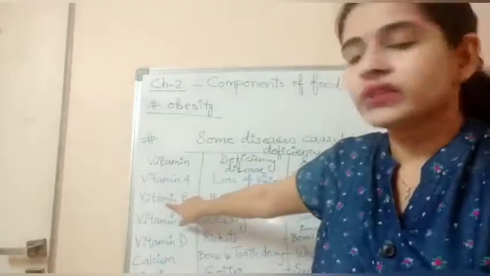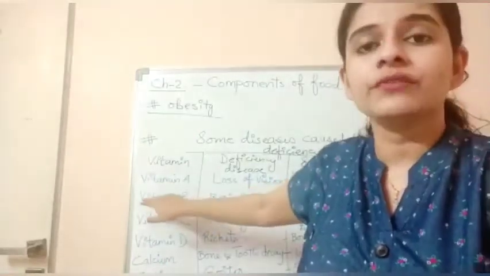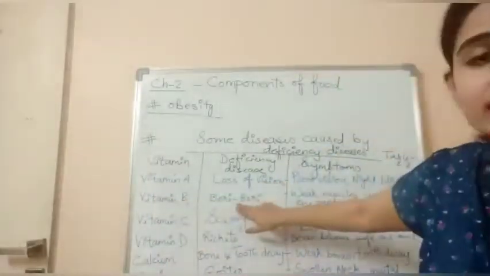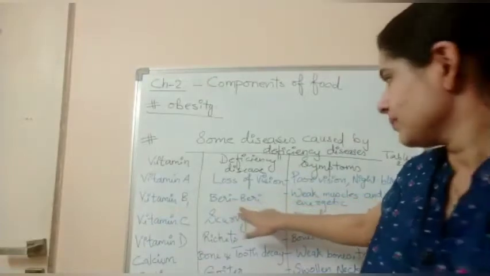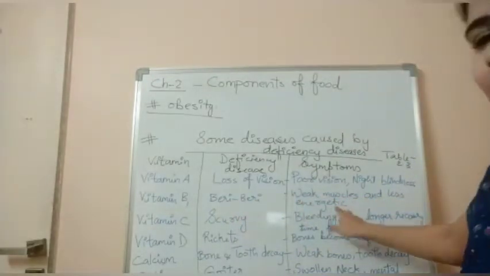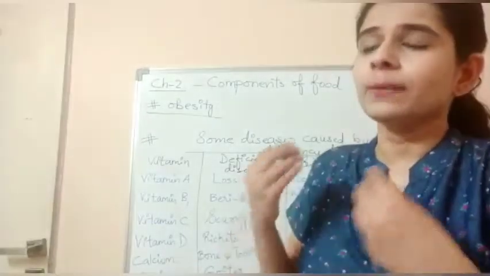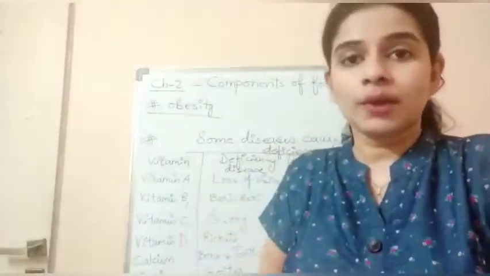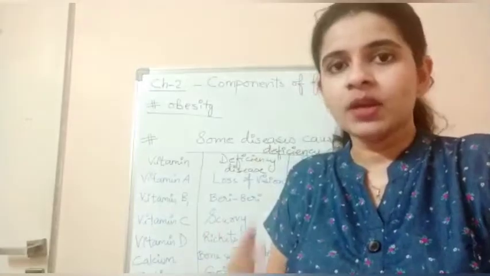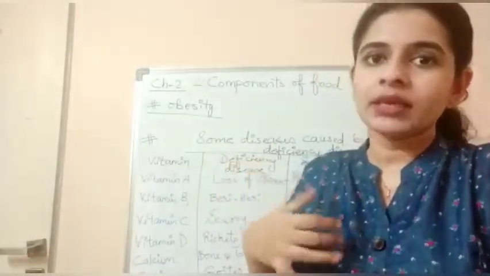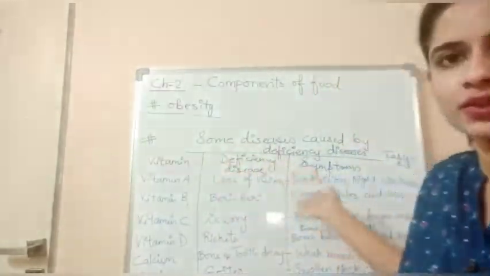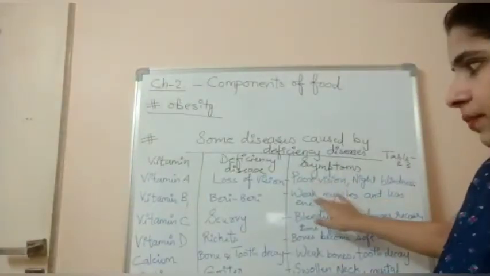Okay. Next is vitamin B1. Deficiency of vitamin B1 leads to a disease known as beriberi. What are its symptoms? Weak muscles and less energy to do all kinds of work. The person who has less vitamin B1 will have a disease known as beriberi, and its symptoms are less energy and weak bones.